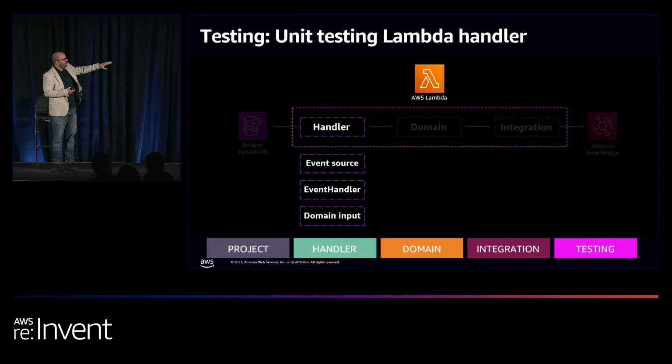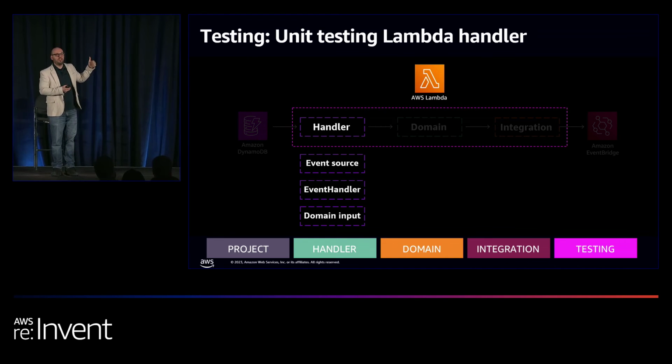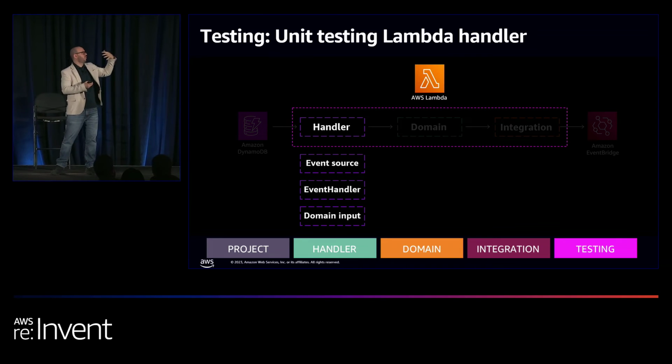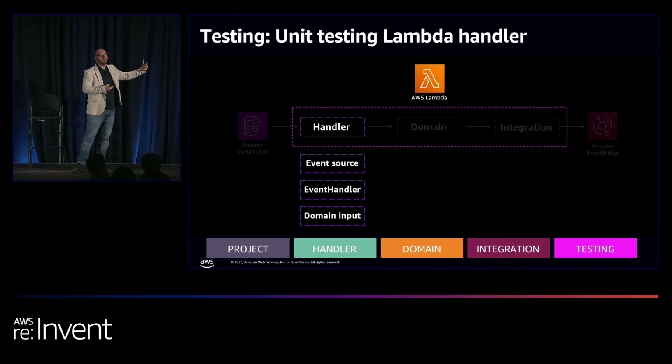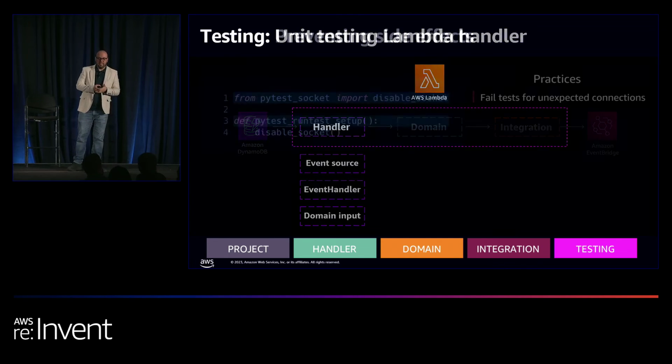What we want to test is that the DynamoDB event came in truly, and it was validated correctly. We want to make sure the event handler was created correctly, and we could also take into account the domain event that was also validated as it should. So how do we test this first?